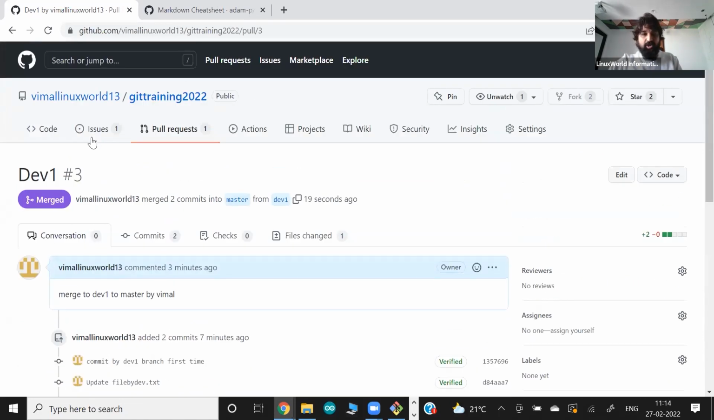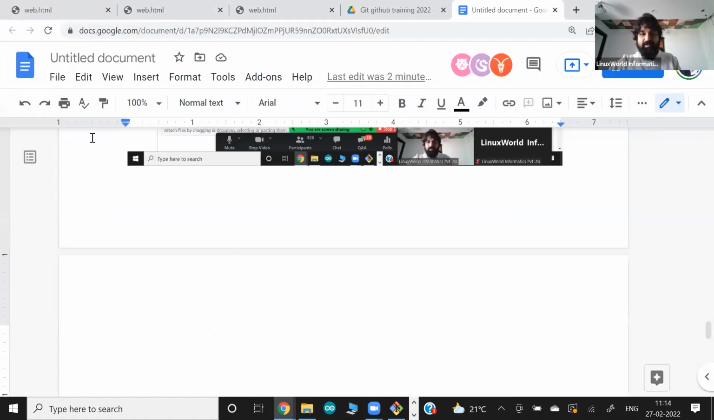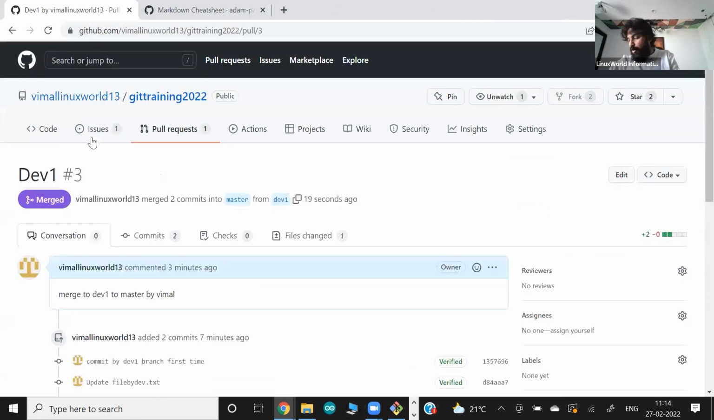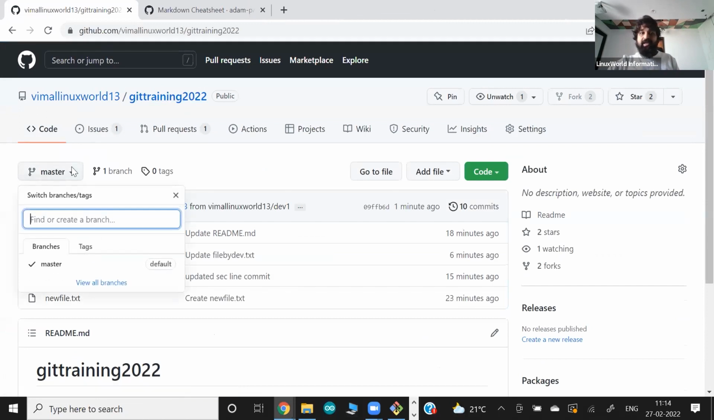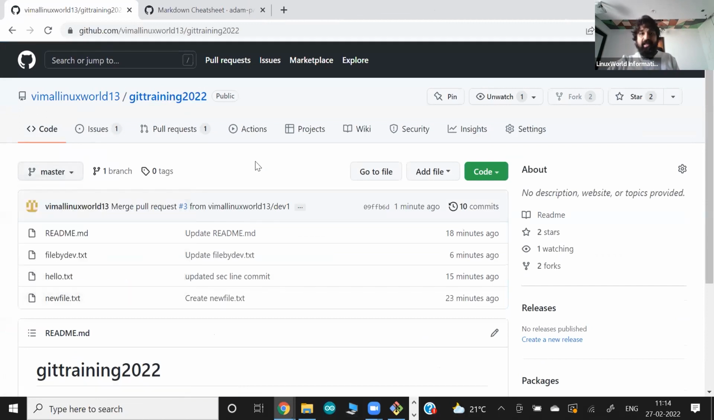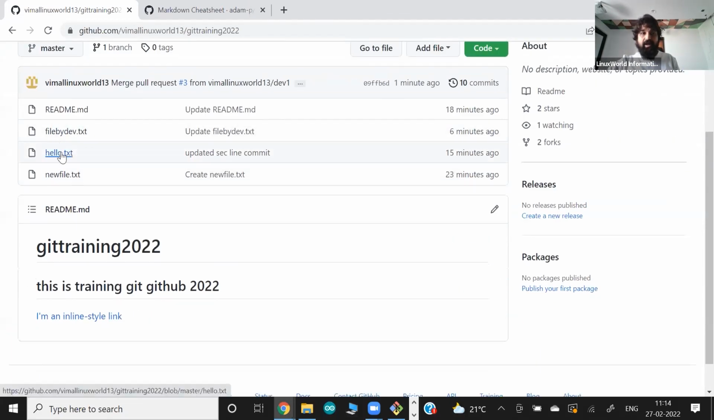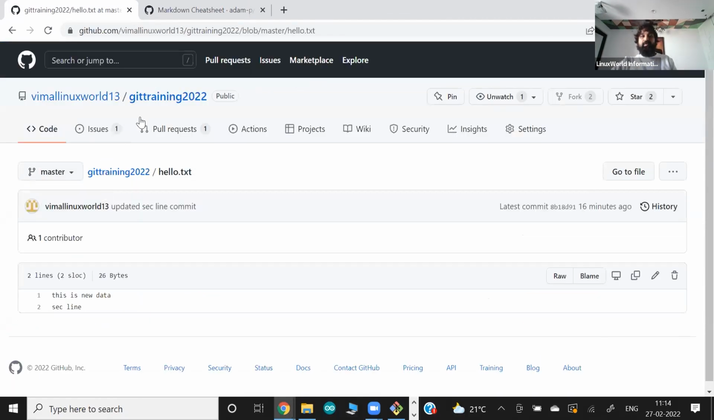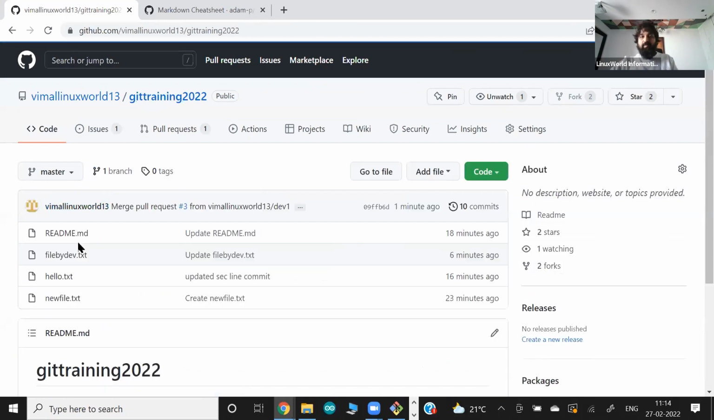Now we know the concept of merge, I showed you and explained it. If you know the concept, then working here might not be a big deal. Now in this project you see we have only one single branch. We merged one branch and then deleted it, but the entire commits and files with the data have come up here in the master branch.